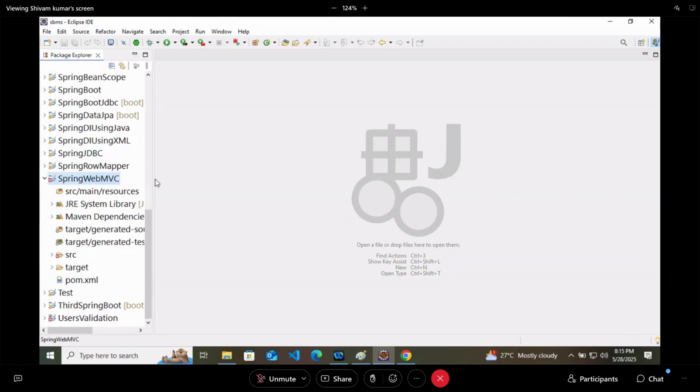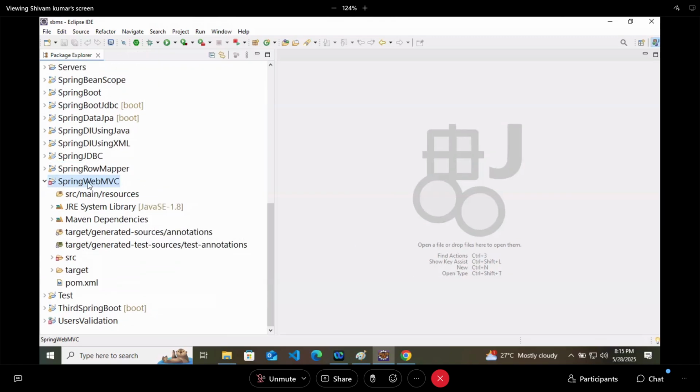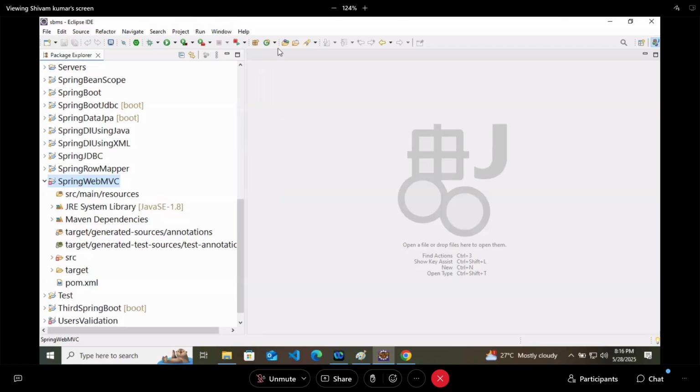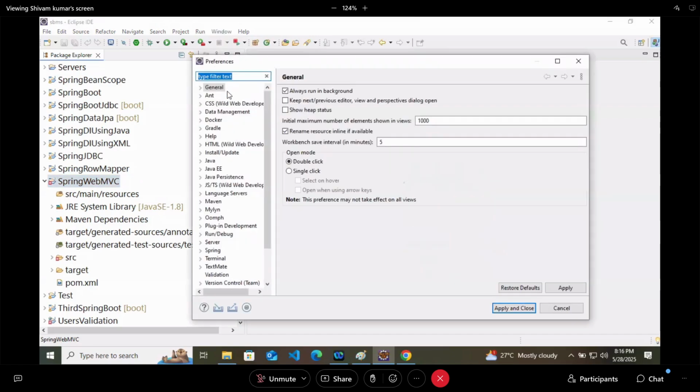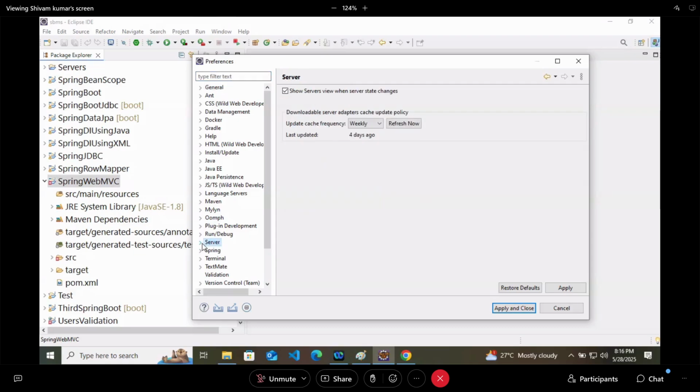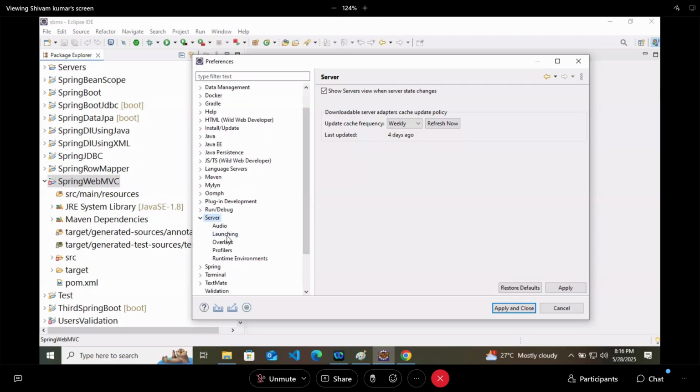Okay, I think in the last or last to last session, somebody asked how to configure the Tomcat. For configuring the Tomcat, you have to click on Windows, then Preferences. Here you will see something as Server. Click on Server, open it, and inside Server, you will see something as Runtime Environment. Click on Runtime Environment. So here you can see that my Apache Tomcat is already added there.